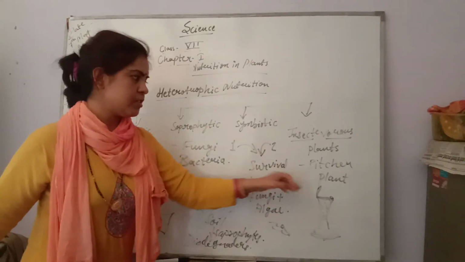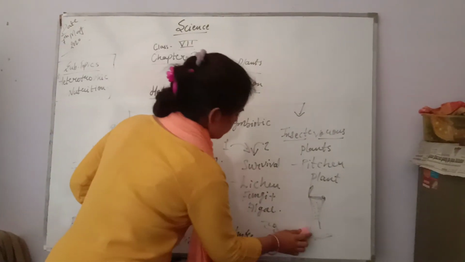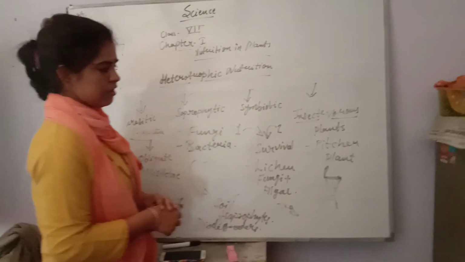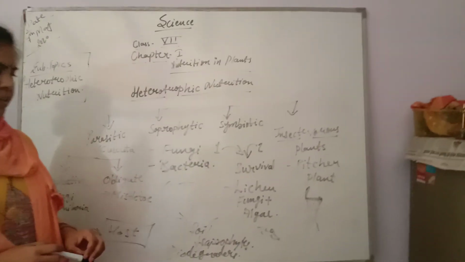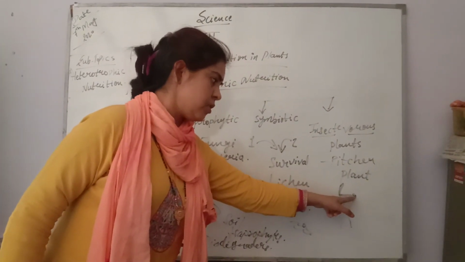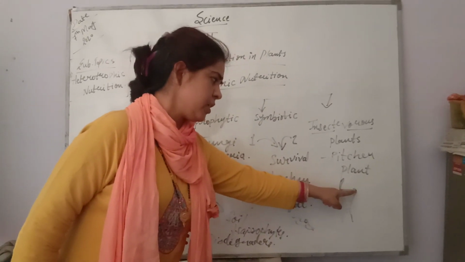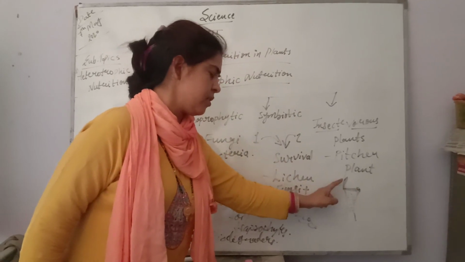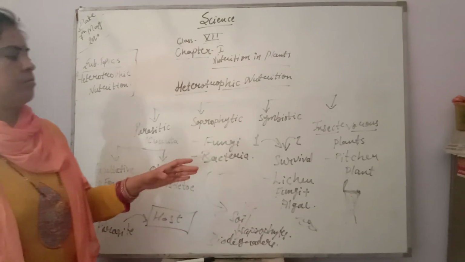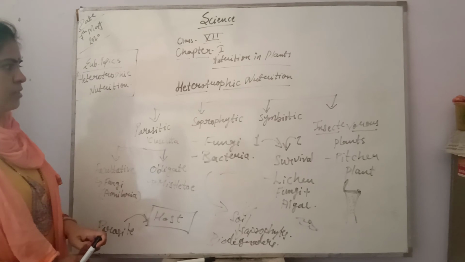The common example is pitcher plant. The structure is like a pitcher. In this pitcher-like structure, juice is there. The juice is smelling. Because of this smell, insects are getting attracted towards this plant. When the insect is seated on the upper part of the pitcher, the slimy layer captures the insect inside, and this is closed. Now the insect cannot get out of the juice of this pitcher, and the insect is getting digested.